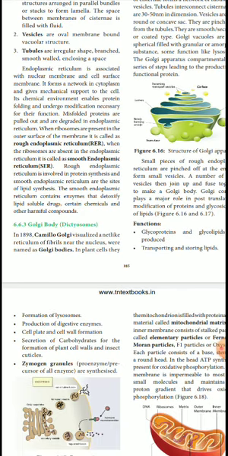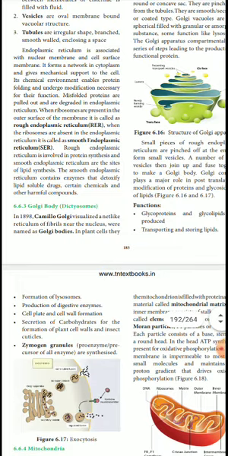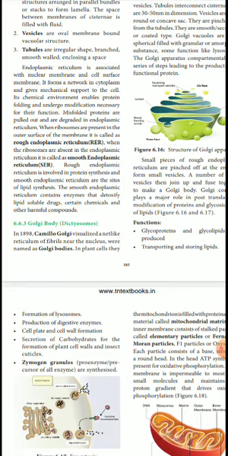There are two parts: rough endoplasmic reticulum and smooth endoplasmic reticulum. Rough endoplasmic reticulum is involved in protein synthesis. Smooth endoplasmic reticulum is involved in lipid synthesis. Both protein and lipids are made in the endoplasmic reticulum. The smooth endoplasmic reticulum is the site of lipid synthesis, and it contains enzymes that detoxify lipid-soluble drugs, certain chemicals and other harmful compounds.